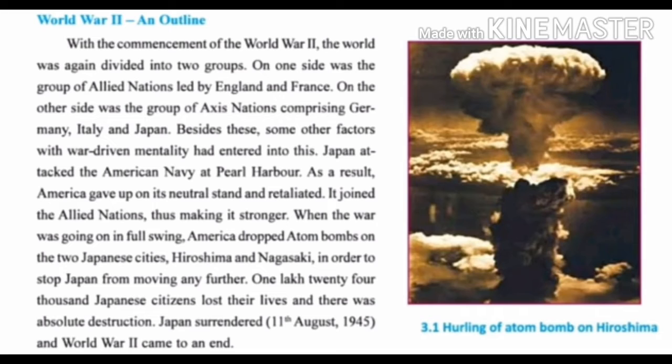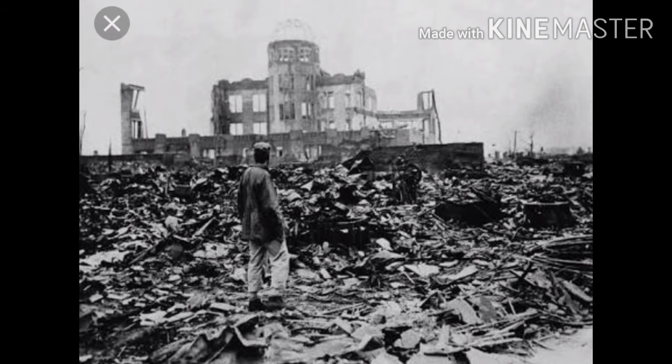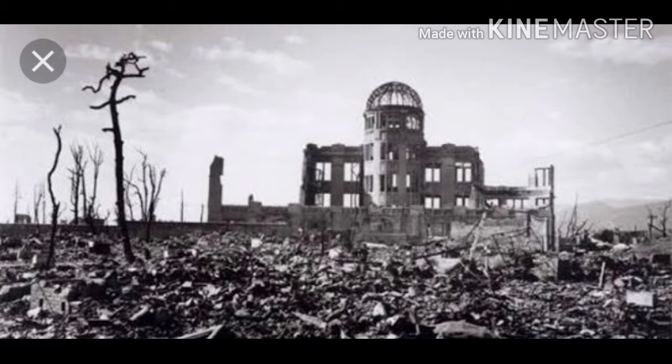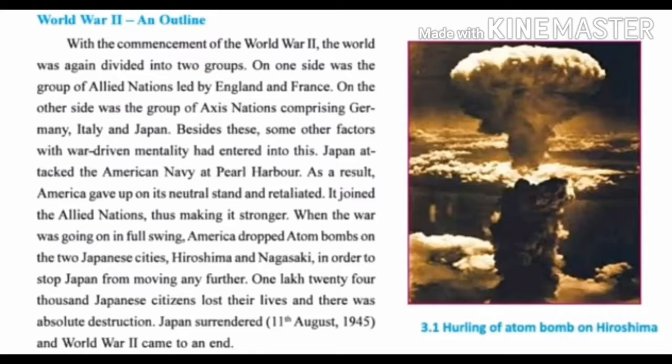When the war was going on in full swing, it means it was going on everywhere, America dropped atom bombs on the two Japanese cities, Hiroshima and Nagasaki, in order to stop Japan from moving any further. Now, this is a very famous incident. Everybody knows about this event. This incident happened at that time in World War II. So America dropped atom bombs on the two Japanese cities, Hiroshima and Nagasaki. That effect we can see even today there.